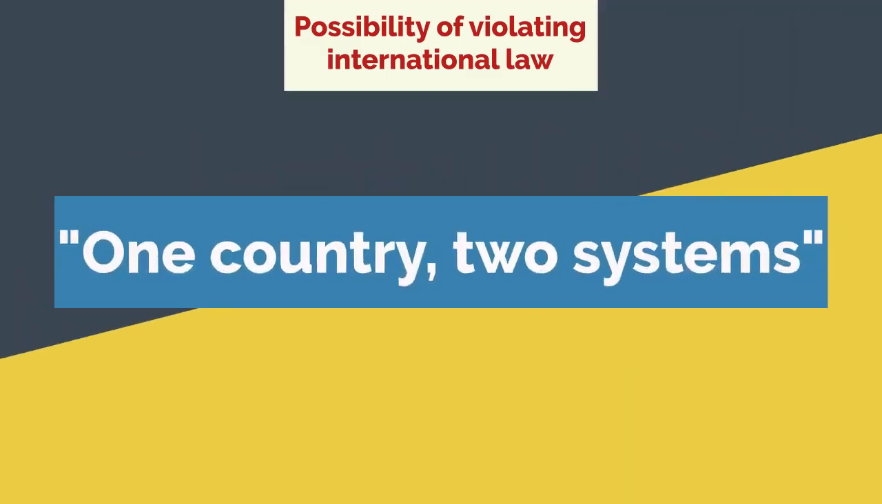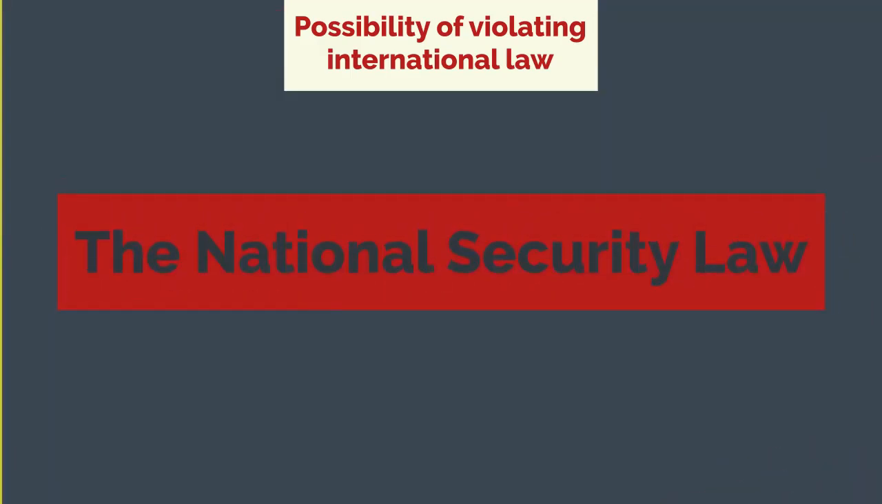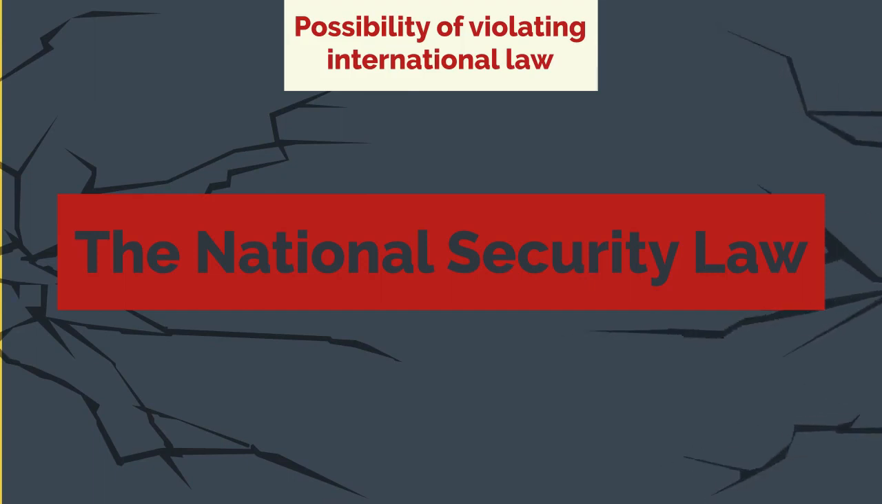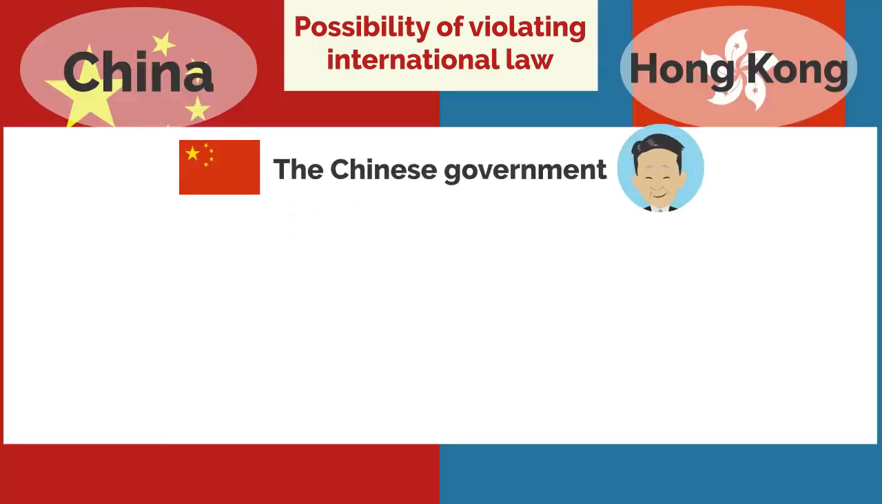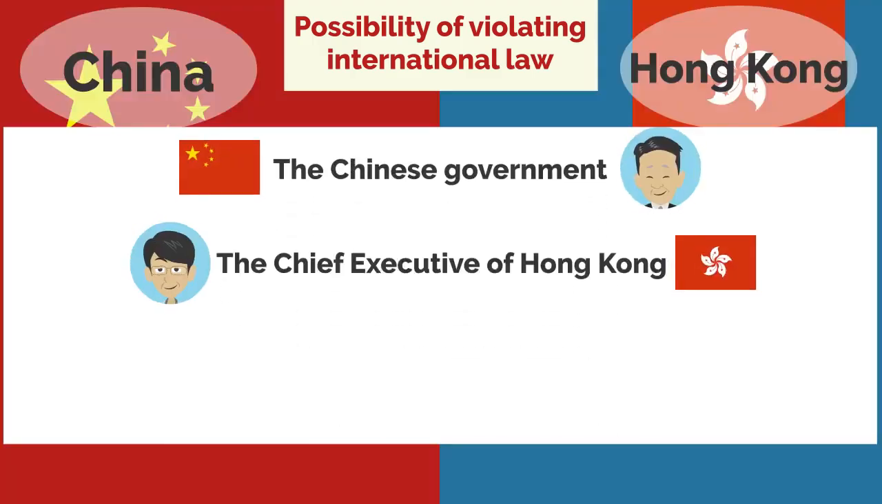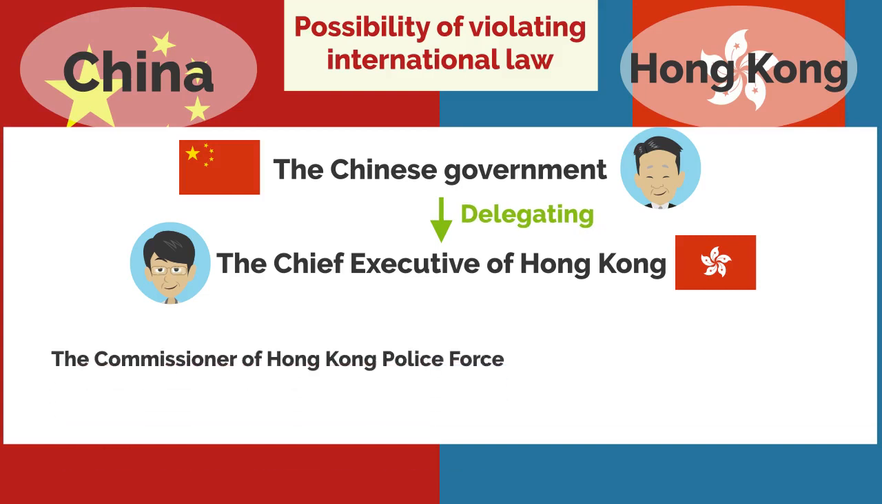China's Foreign Minister Wang Yi argued that it was unfounded criticism that the guarantee of one country, two systems specified in the Sino-British Joint Declaration would not be protected by the national security law. However, the chief executive of Hong Kong will be appointed under the initiative of the Chinese government. The commissioner of the Hong Kong Police Force will be appointed by the chief executive of Hong Kong.